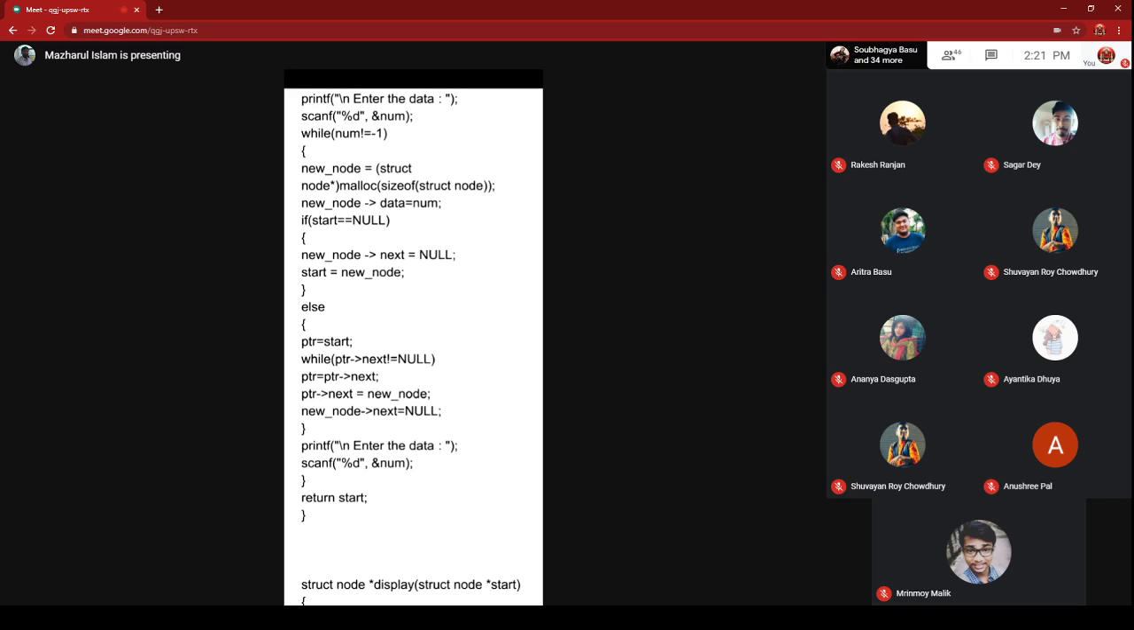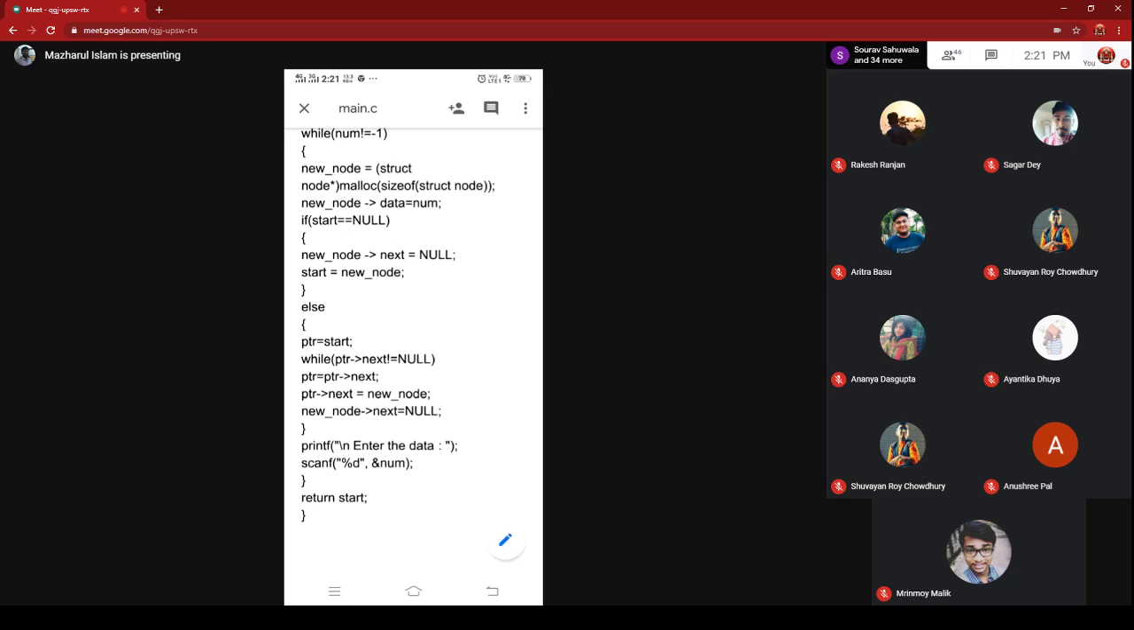Your else block will execute. When your else block executes, this newly created node will be appended as the last node, and again you will get the option whether you want to create one new node again or not. In this way, you can create as many nodes as you want.